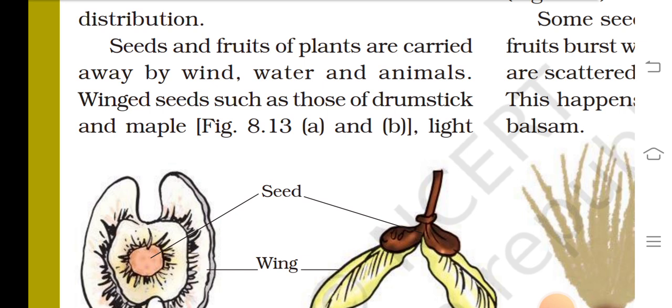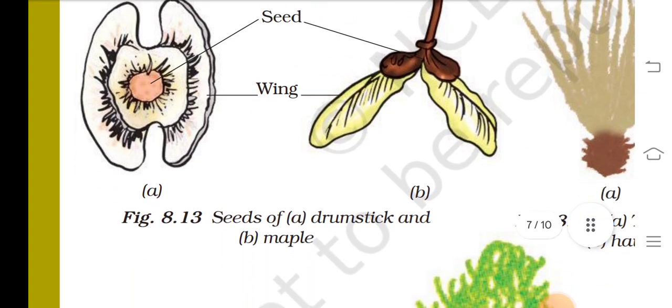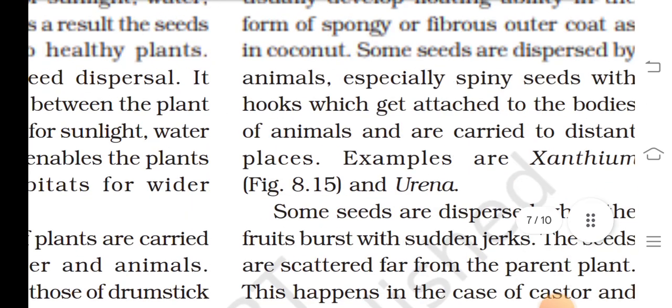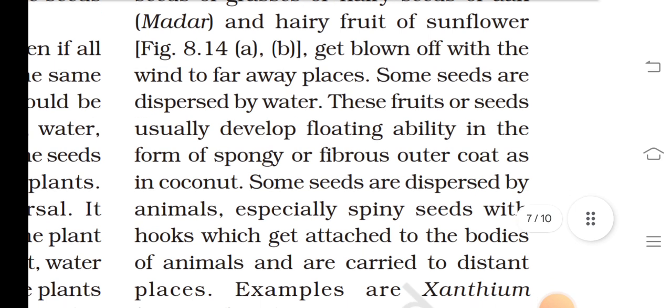Winged seeds such as those of drumstick and maple, light seeds of grass, hairy seeds of oak, and hairy fruits of sunflower get blown off with the wind to faraway places.